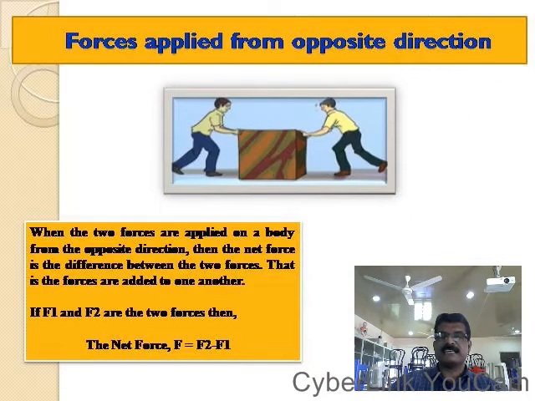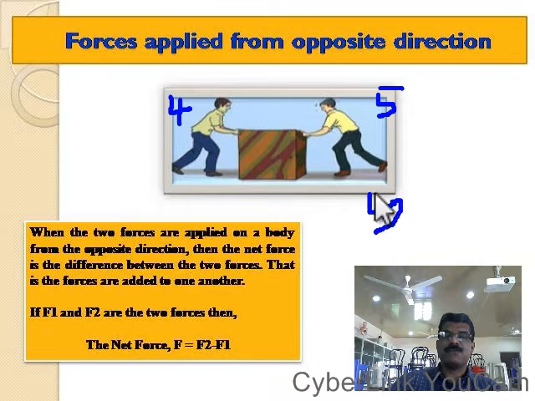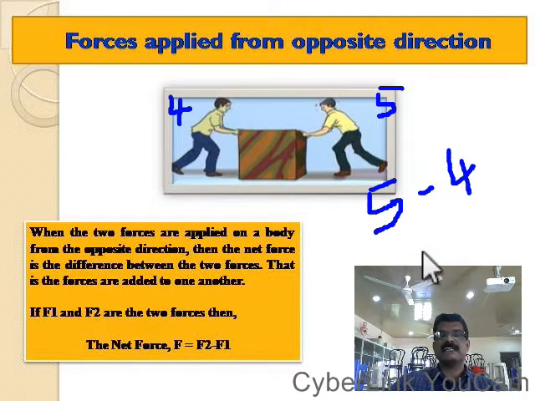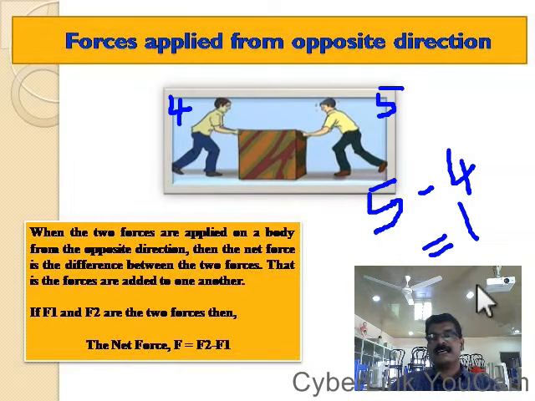What about the second case? Consider that the force applied by this boy is 4 and the force applied by the second boy is 5. Then what is the net force? The net force is the difference between the two. Difference means F2 minus F1. That means 5 minus 4. That means the net force is only 1. Are you clear? Net force is only 1.